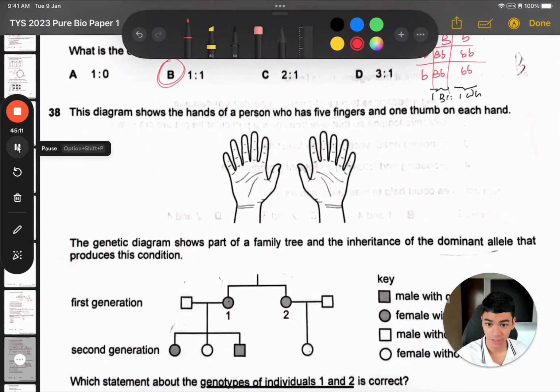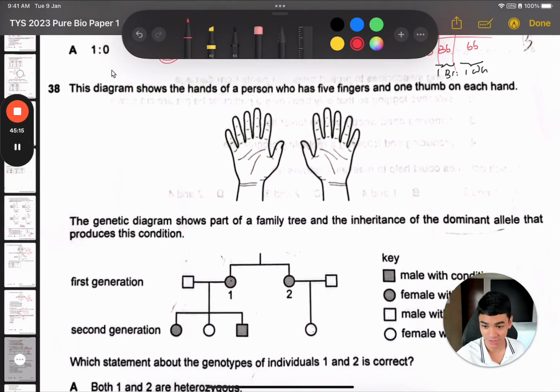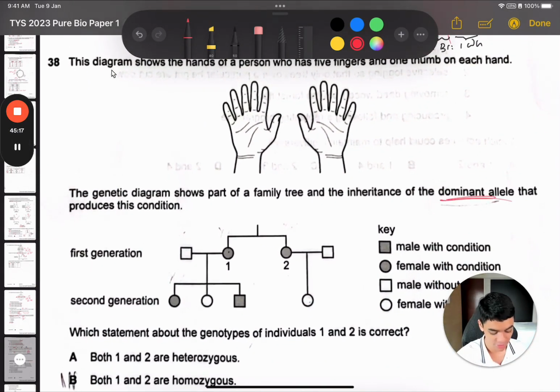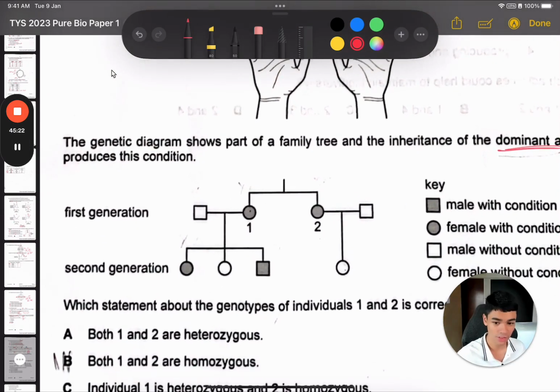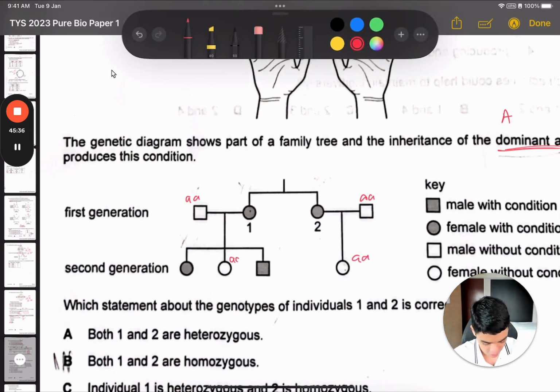So 38. This is someone who has a very cool mutation, an extra finger here, and they tell you it's a dominant condition. Dominant. So now we can fill in everything on this because those with the condition have at least one of the dominant alleles. Those without must be homozygous recessive. So let's just use the letter A for this. All those without the condition must be small a, homozygous recessive. Now we just need to fill in the rest.